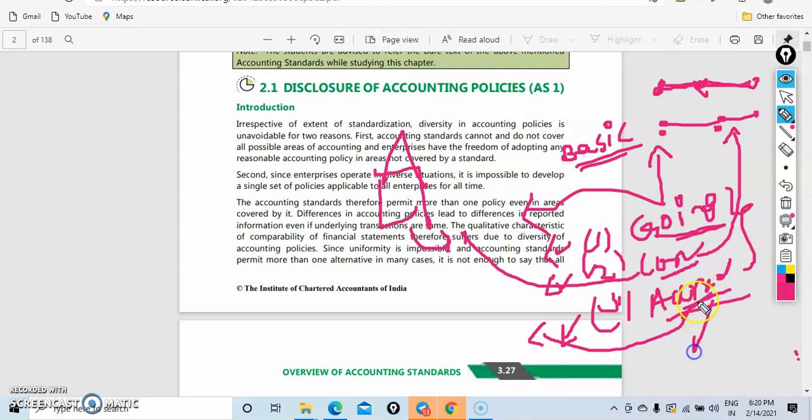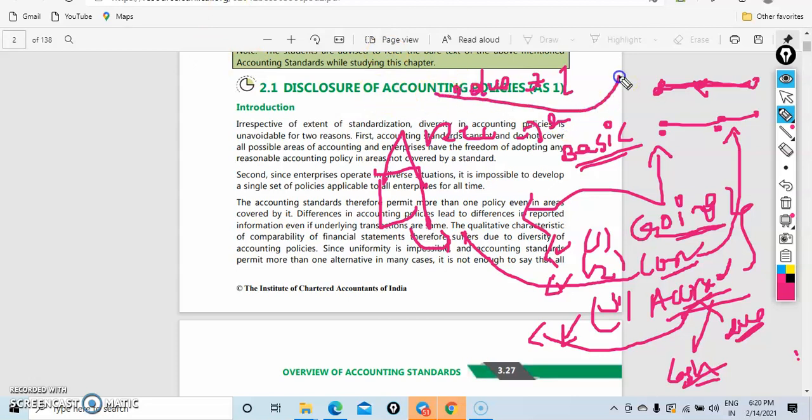Accrual means what? Cash and due basis. Cash basis means cash, and accrual basis means due basis. Suppose interest is due on the 1st and received on the 5th. If you are following accrual, you will record the interest on the 1st only. If you are following the cash basis, you will record it on the 5th. If you record it on the 1st, no need to disclose. If you record it on the 5th, you have to disclose that we are not following accrual and we are following the cash basis.